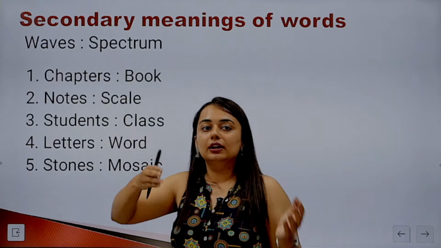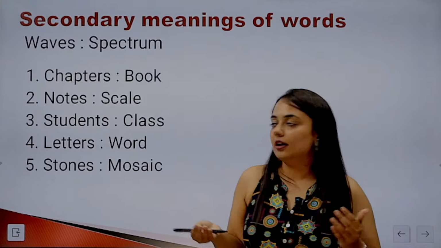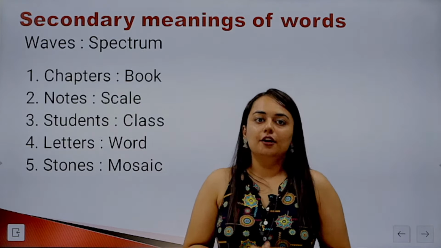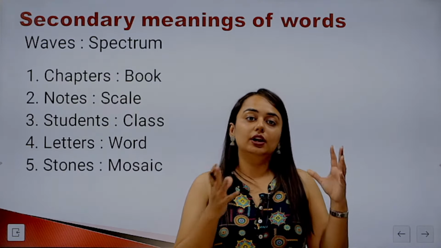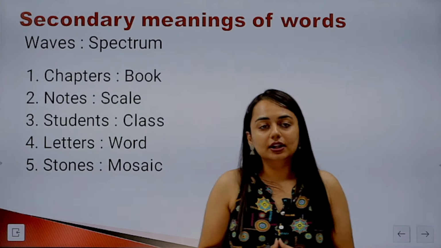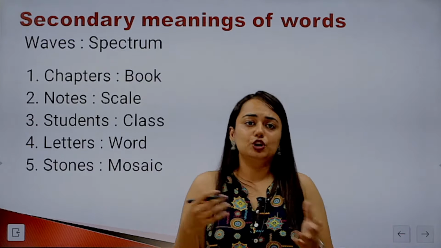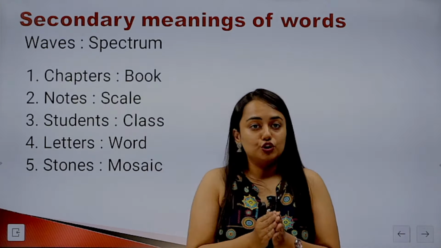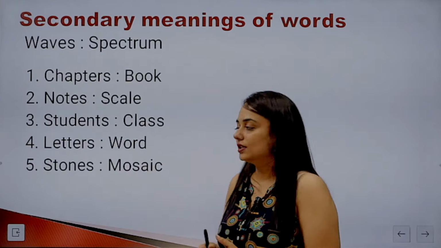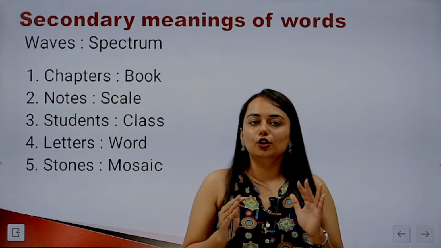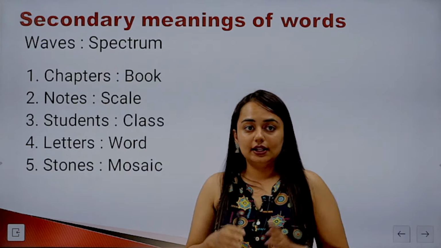So what can be the similar pair from the options? If we say chapters in books, we are not certain about the order or the limit of chapters in a book, right? It can be less, it can be more, they can be jumbled also. If we say students in class, again, we are not sure about the order and number of students. If we say letters and words, this is a similar kind of relationship. We are not sure about the order of the letters.